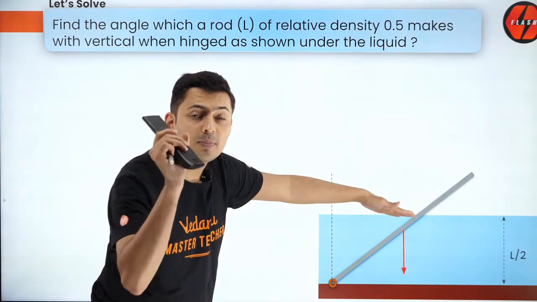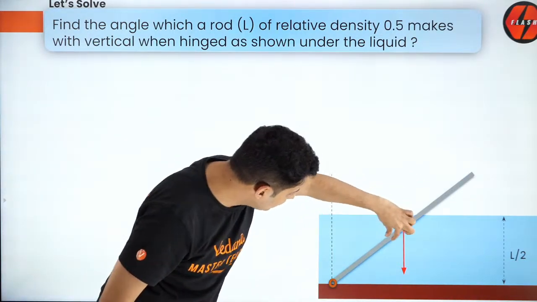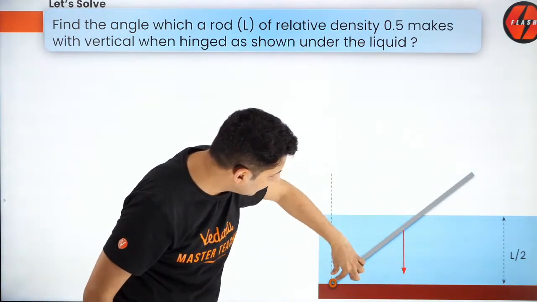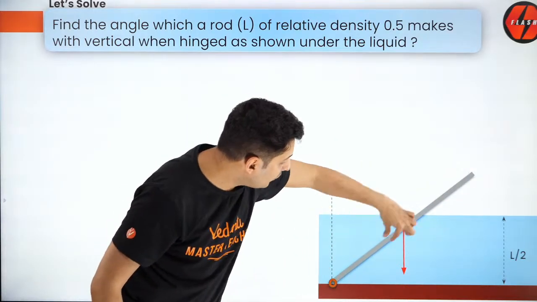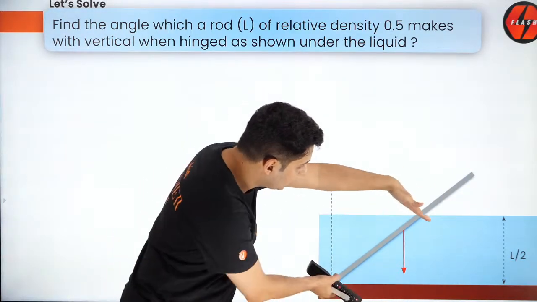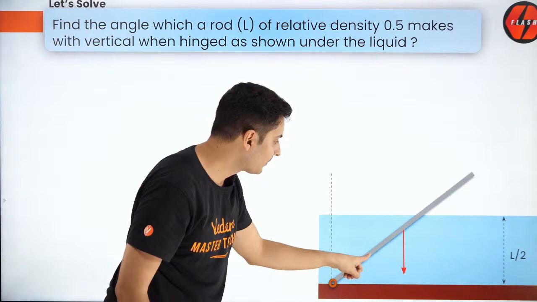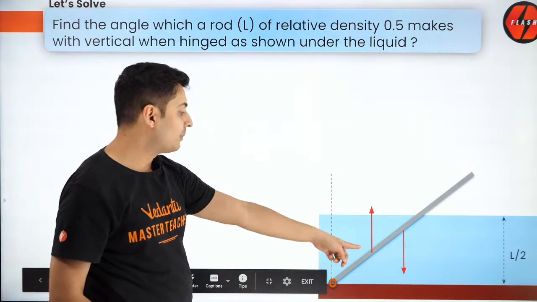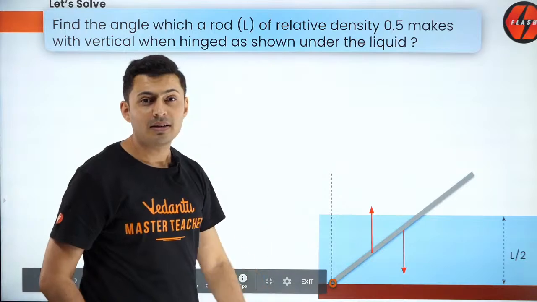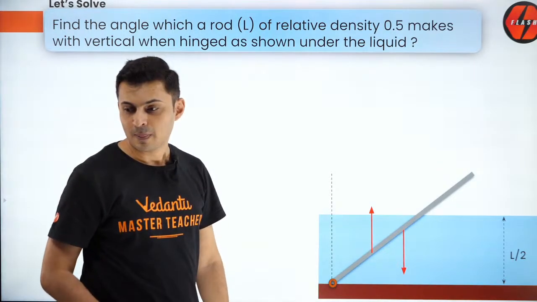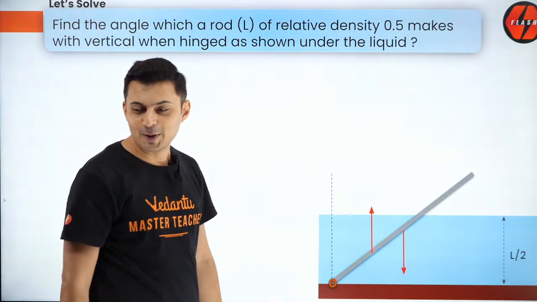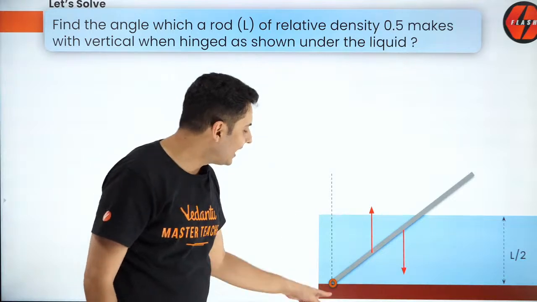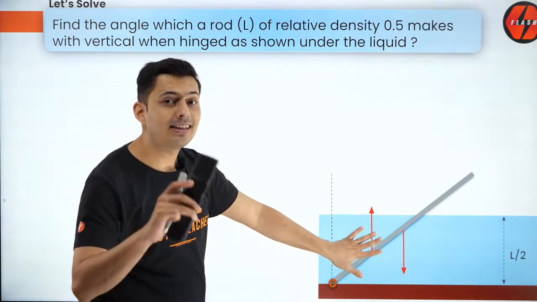So what is the displaced fluid? The displaced fluid is only this much part. I hope you can see that. So the center of mass of this much part, only this much, will be somewhere here, not there. So the buoyant force will act exactly from that point and not from here. So that is the catch. Let's see. It's a complete guess. So now, if you have understood this, let's proceed.